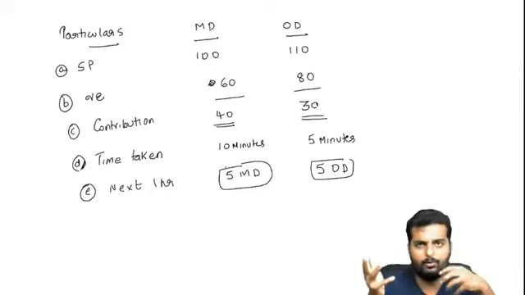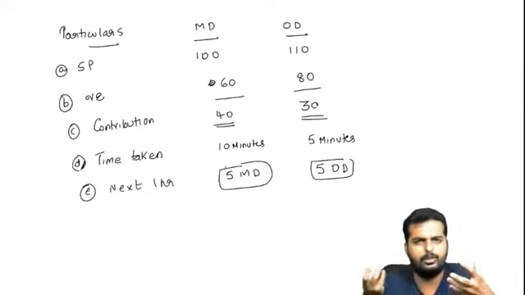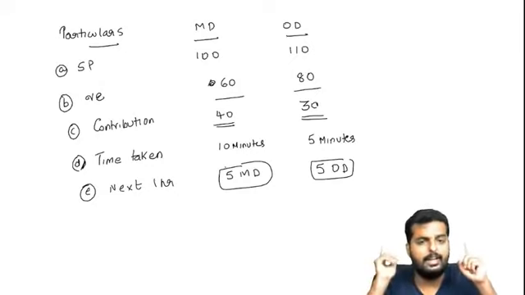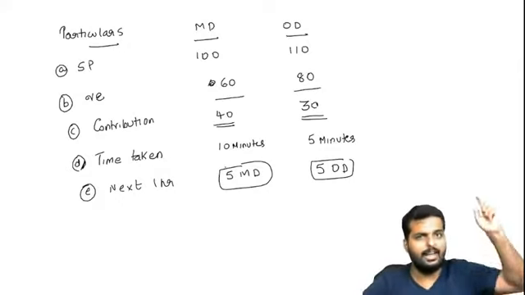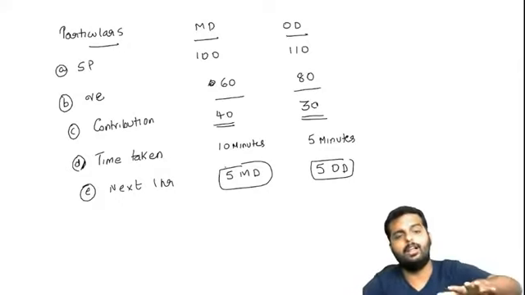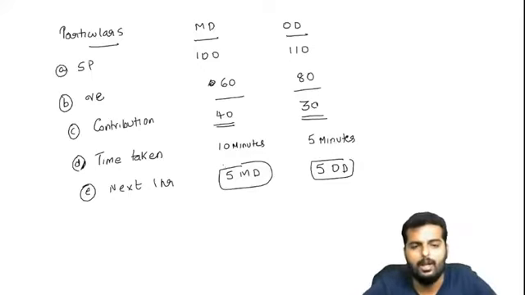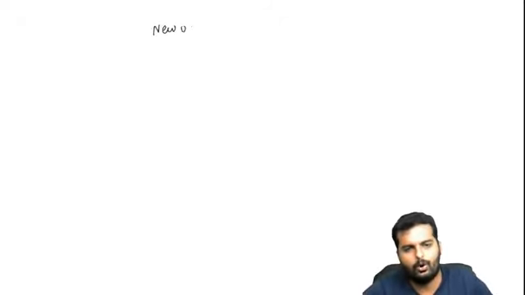I know I cannot hear you, but whatever I speak, you just talk back to me so that you get the understanding of what we are talking here. Contribution is given. It takes 10 minutes to make a masala dosa and 5 minutes to make an onion dosa. Suddenly one guy comes and says, in the next 1 hour, I need 5 masala dosa and 5 onion dosa. First thing what Sanjana will now do is, she will check whether it is practical. So I'll call it a new order.